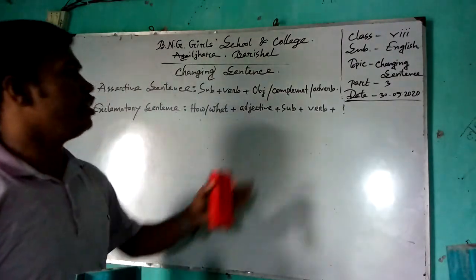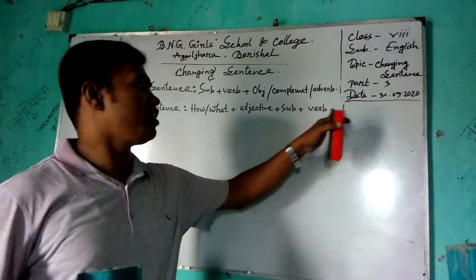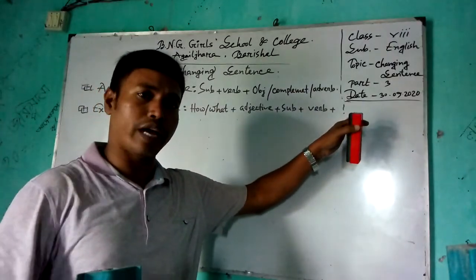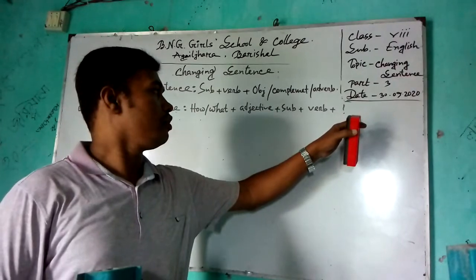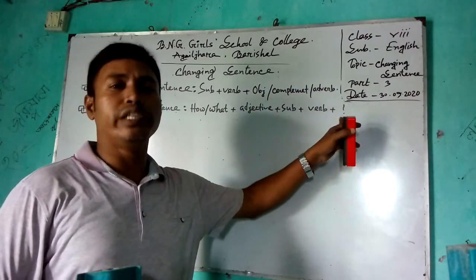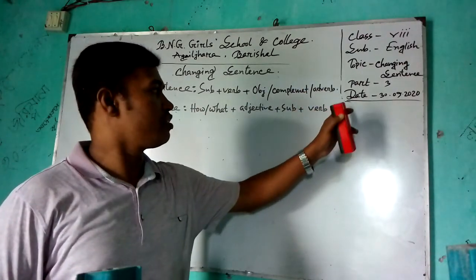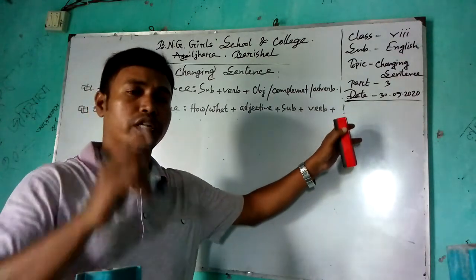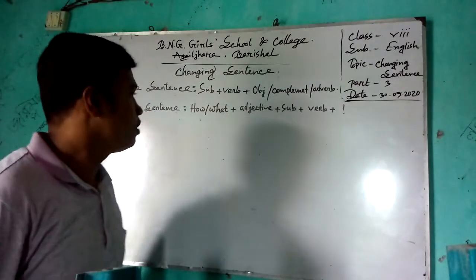It is mandatory to use the note of exclamation at the end of the sentence in the exclamatory sentence.